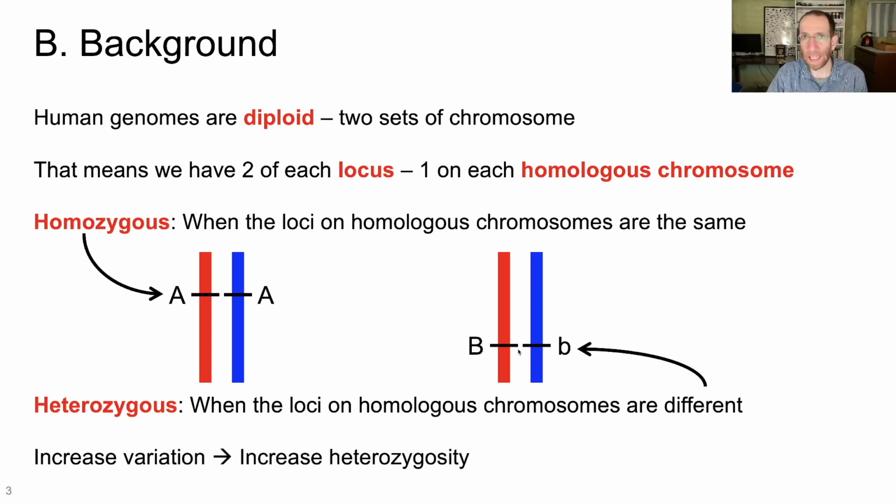One more important thing to keep in mind today as we go through these two competing hypotheses is that as you increase variation, that is, you have mutations that occur and change the sequence at specific places on your chromosomes, that results in an increase in heterozygosity. When you have a change on one chromosome within a homologous pair, if you don't have that exact same change at the same site on the other chromosome, that's going to result in a heterozygous state for that particular site on the chromosomes. So I think that's all we need for background information.